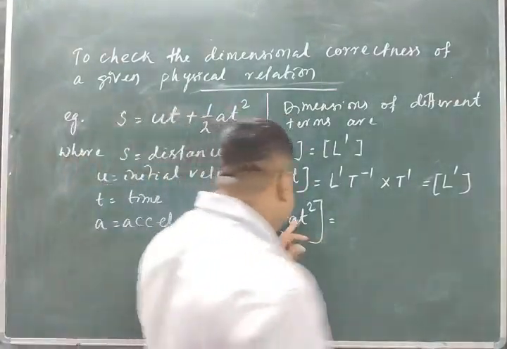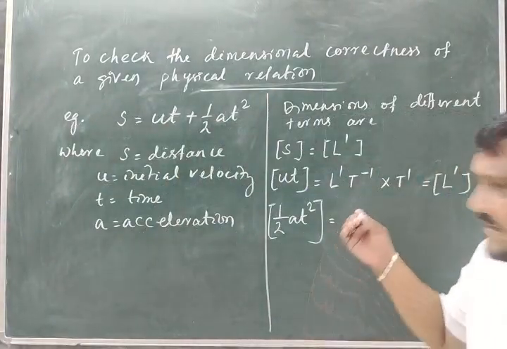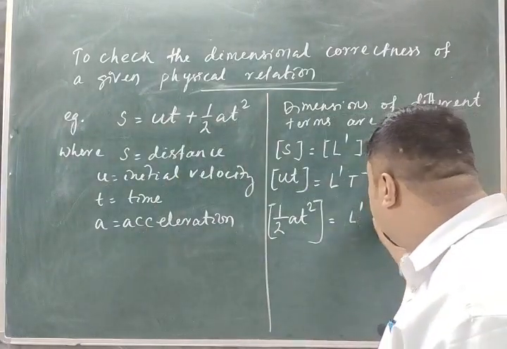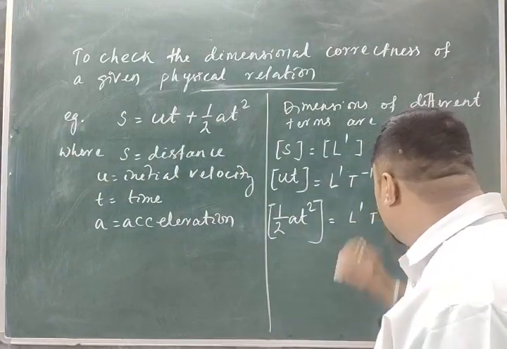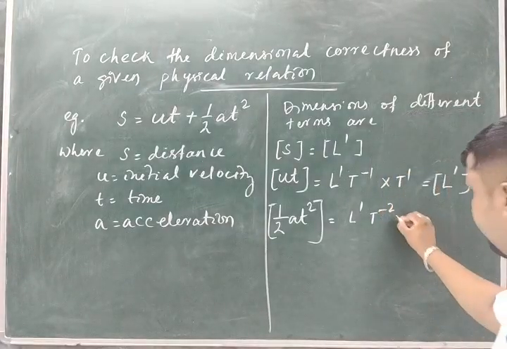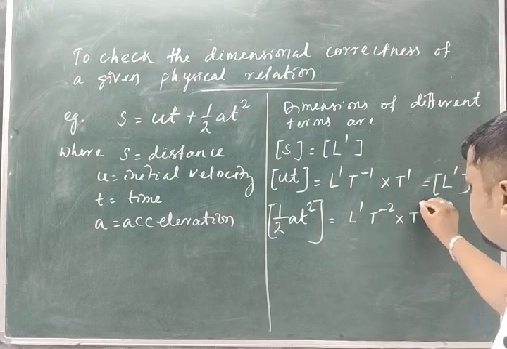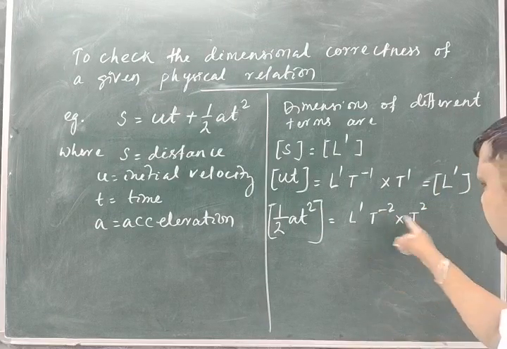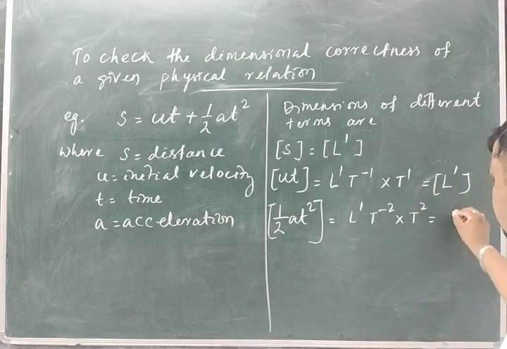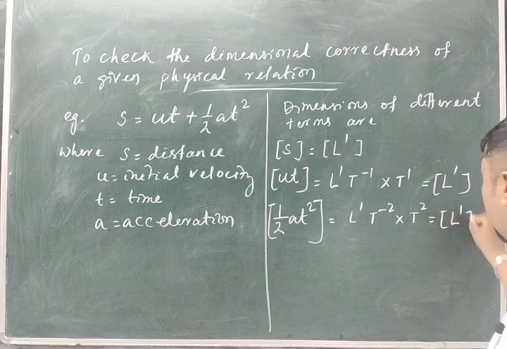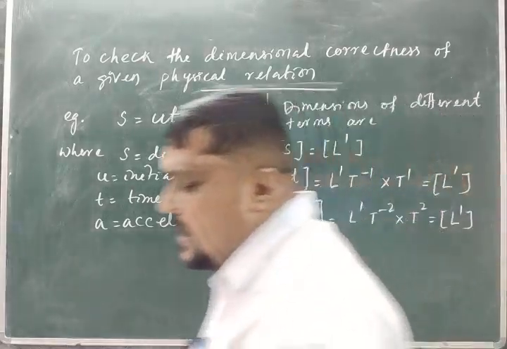Then acceleration: its dimension is L1 t minus 2, into t square. For t it is t1, so square means t2. If you multiply, minus 2 plus 2 is 0, so this is equal to L1.